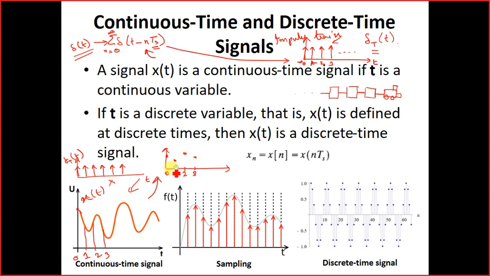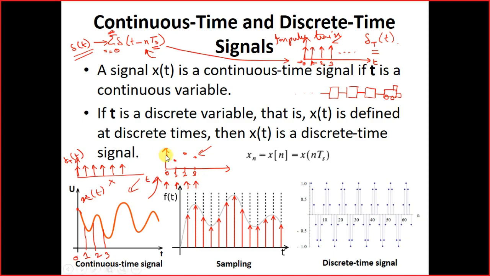Okay, so what is this? These are not continuous domain signals. At specific times we are having some values. Now why is this happening?